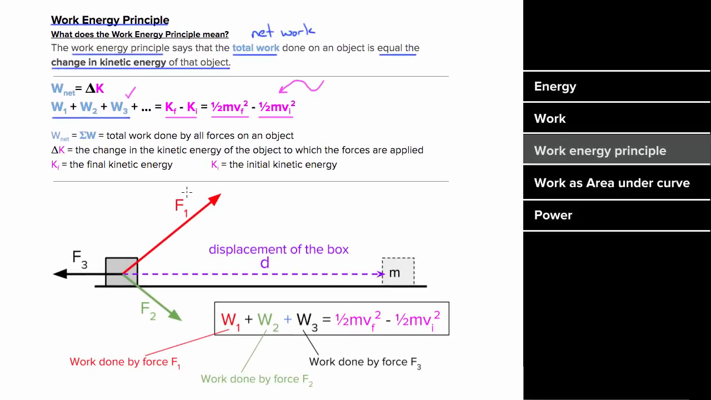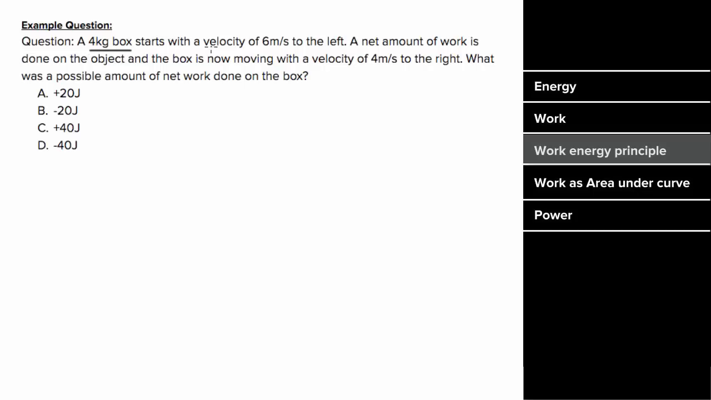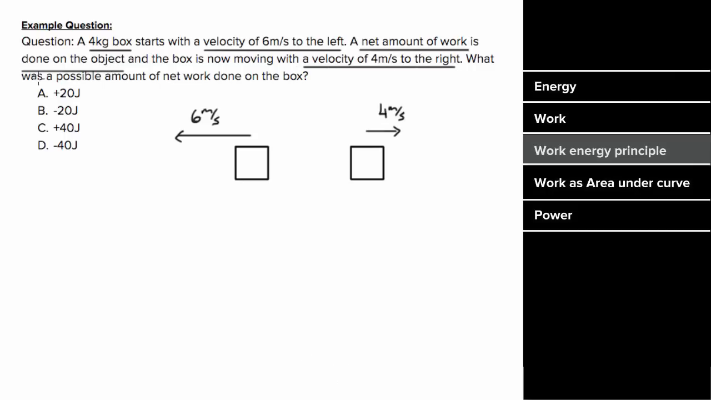In other words, if there are multiple forces on an object, and you can find the work done by each of those forces, you can determine how much kinetic energy that object gained or lost. So what's an example of the work energy principle? Let's say a 4 kilogram box started with a velocity of 6 meters per second to the left. Some net amount of work is done on that box, and it's now moving with a velocity of 4 meters per second to the right. We want to know what was the amount of net work done on the box.